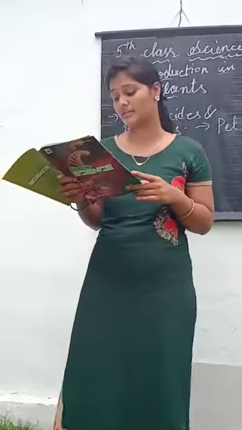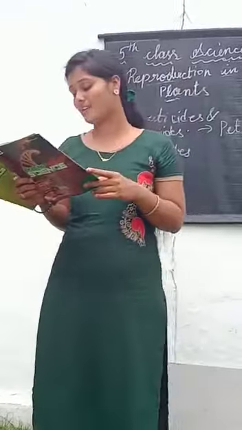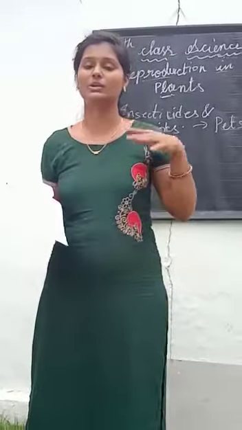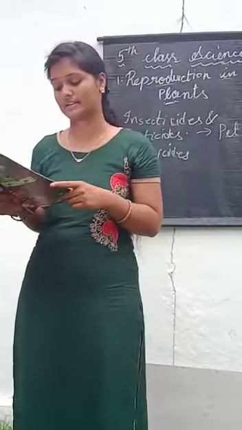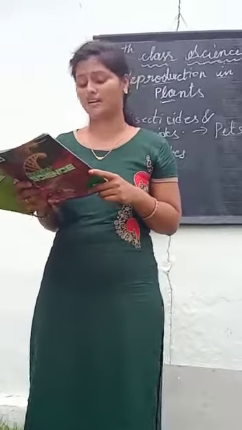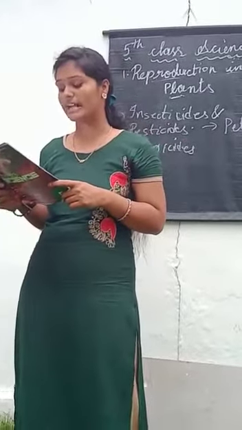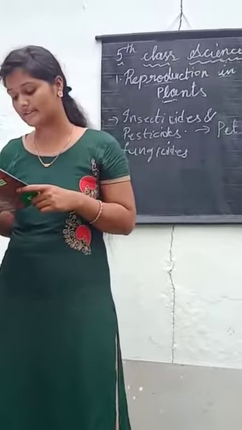Datura seed, dandelion seed and coconut seed. Coconut seeds go on the water; the example of dispersal by water is the coconut seed. And the datura seed is dispersed by human beings. So the answer is dandelion seeds.